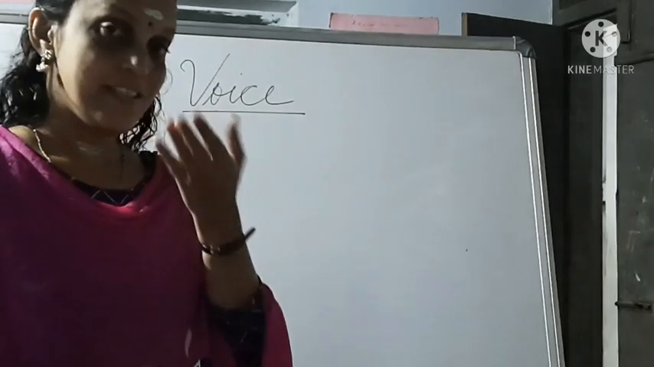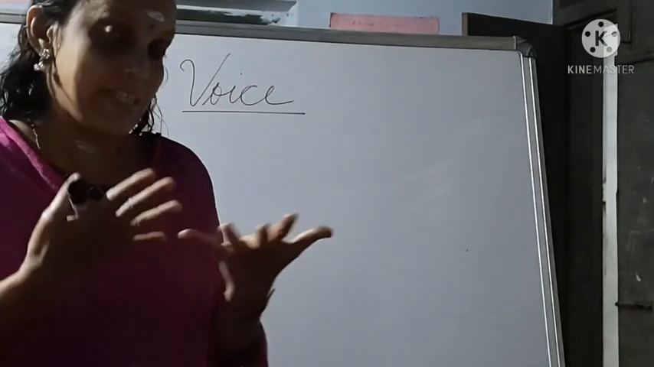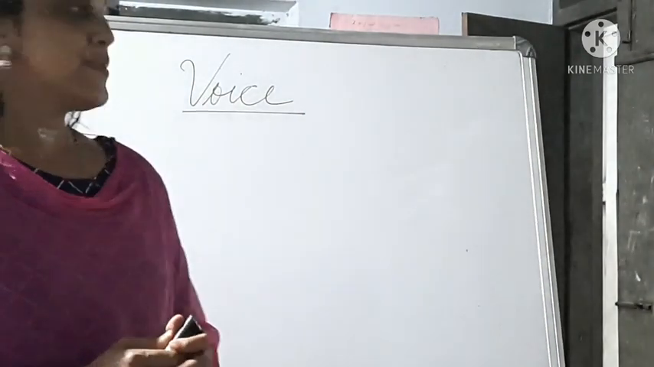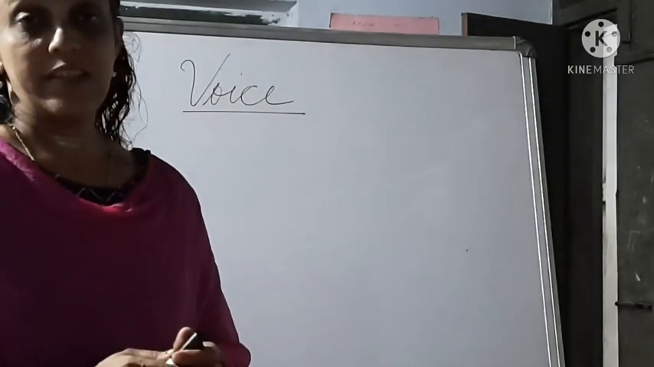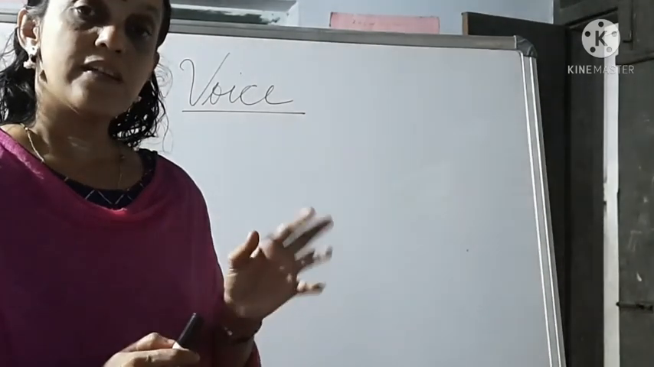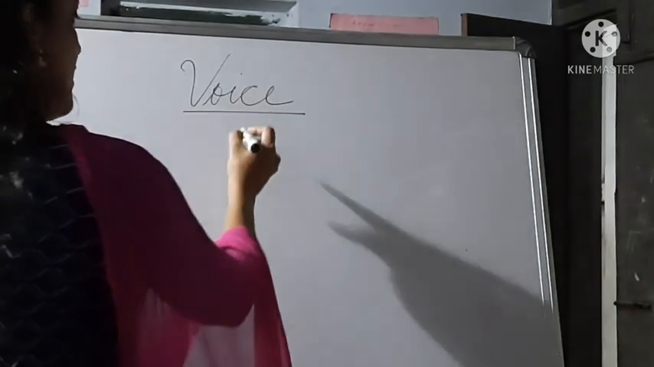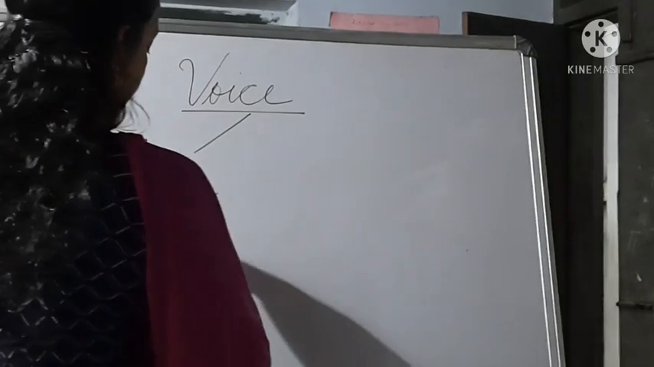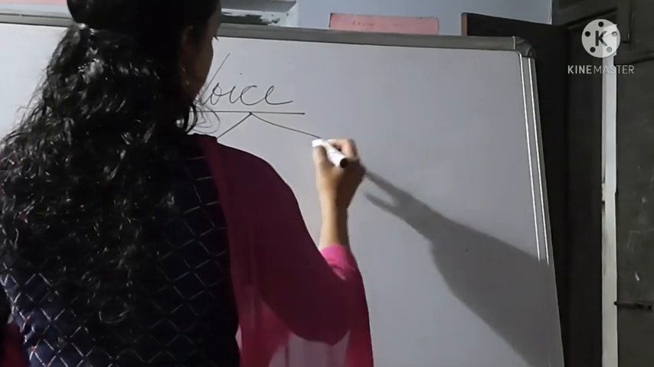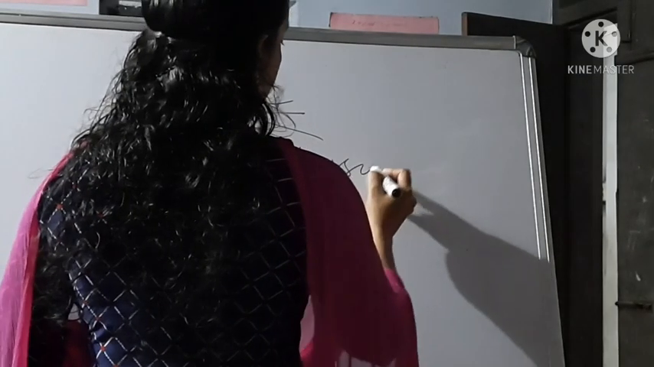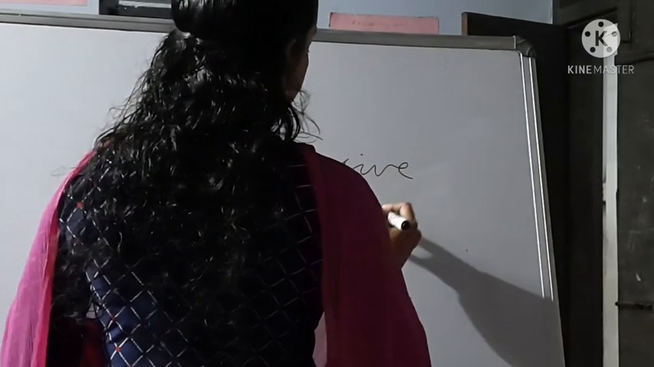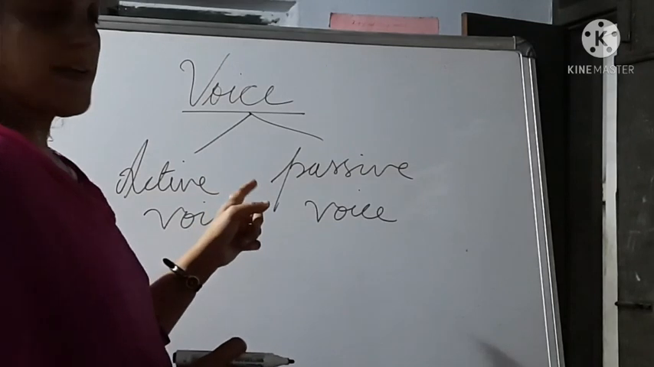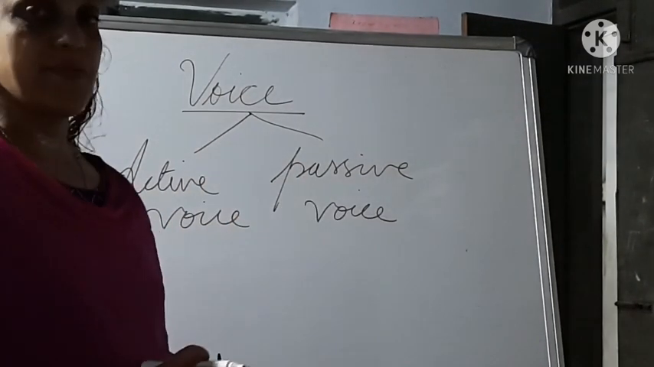Voice means the sound we are hearing or producing. But here it is another thing. So this is the voice in grammar. It is of two types. They are active voice and passive voice. So two types of voices are active voice and passive voice.